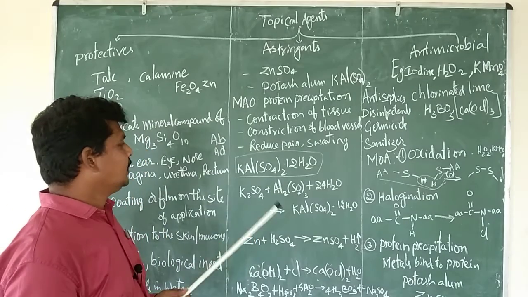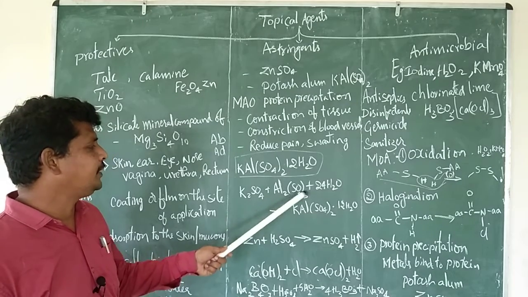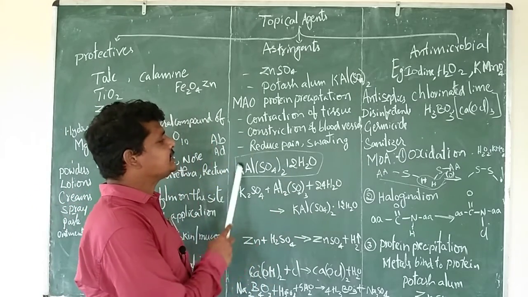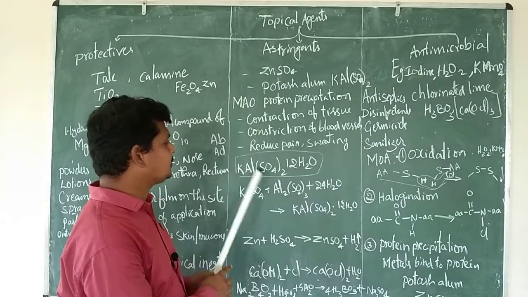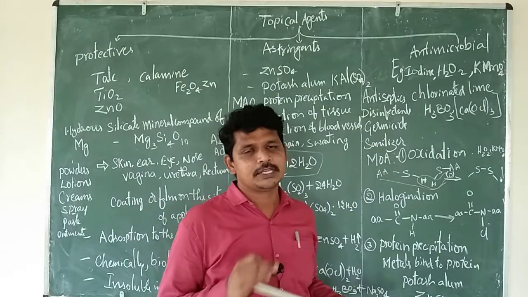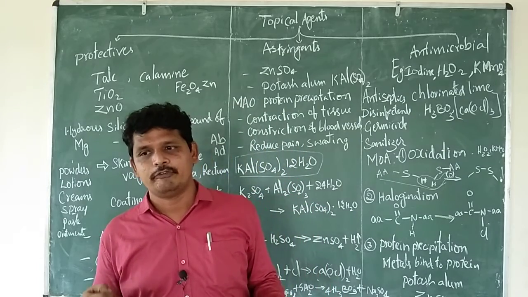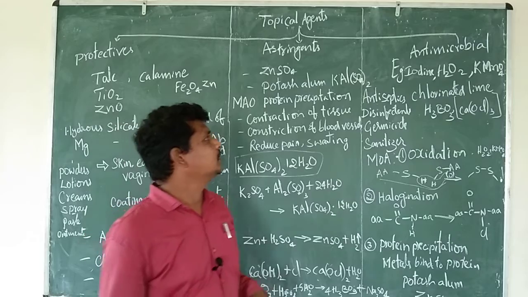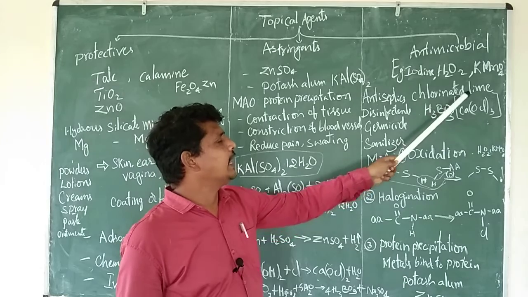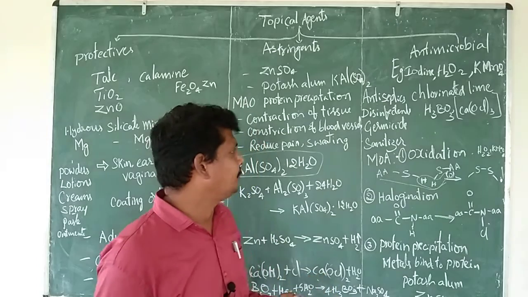This is how we prepare potassium alum. Potassium sulphate and aluminum sulphate in the presence of water can be used to prepare it. Normally these are present as minerals, so we can get them from natural sources. Apart from this, we have the antimicrobial agents, one of the major topical applications. If you apply iodine or any cream, such as iodine, hydrogen peroxide, potassium permanganate, chlorinated lime, or boric acid, these are examples of antimicrobial agents which are applied topically.